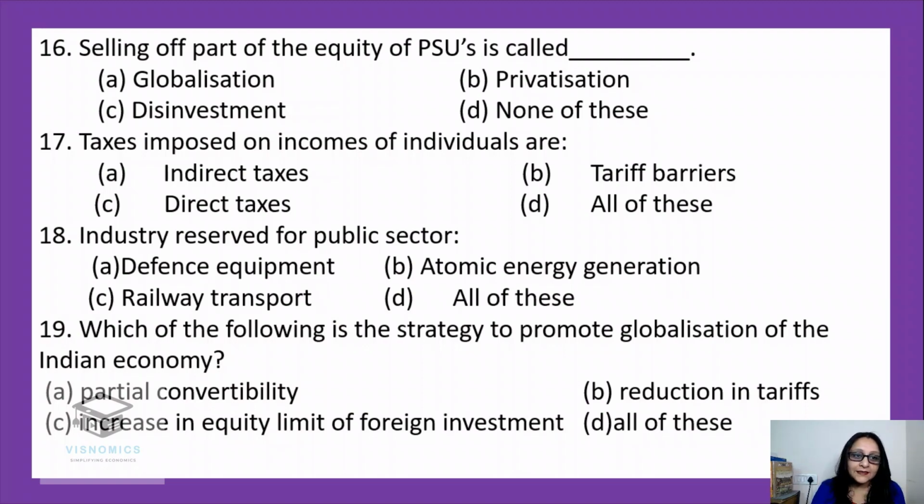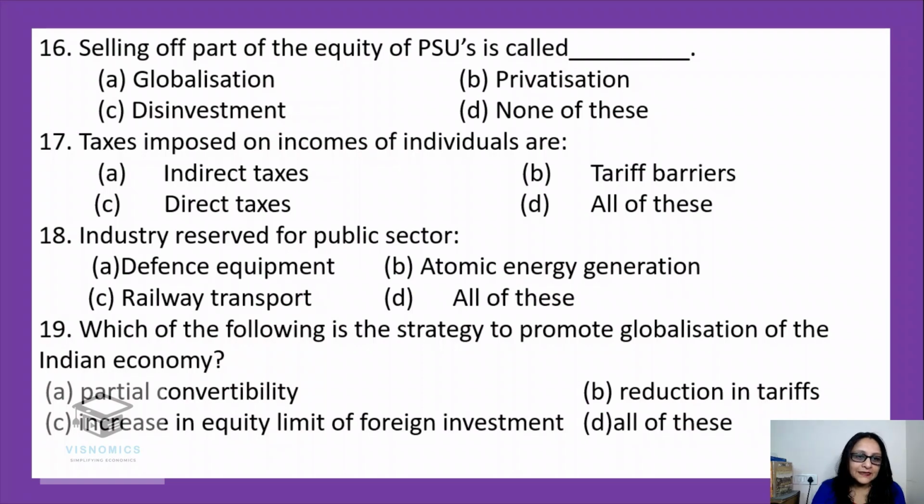Tax reform, tax imposed on incomes of individuals are. Indirect taxes? No, not at all. Whenever the taxes are imposed on the income or wealth, they are direct taxes. Those who have written C, it's perfectly correct.